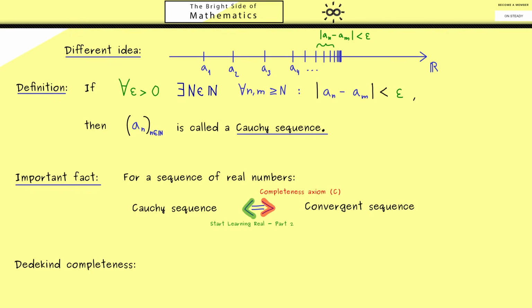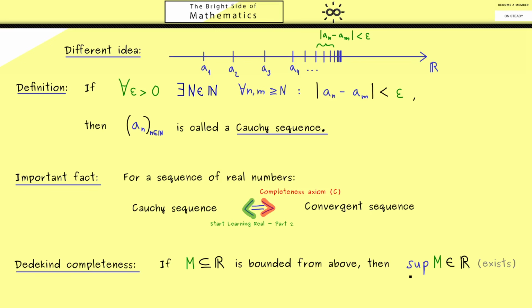It's called Dedekind completeness and it is a property for subsets of the real numbers. If M is such a set and also bounded from above, then we know the supremum exists. So there is a least upper bound as a number in R. Please recall that we defined the supremum in the last video. And maybe not so surprising, we have the same thing for the infimum as well. So if we have a set that is bounded from below, then the infimum exists as a real number.